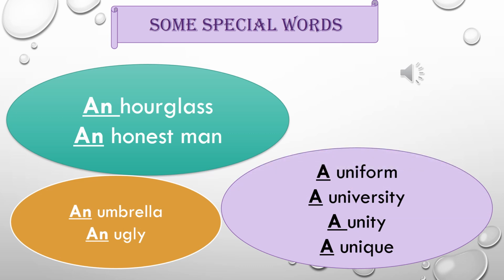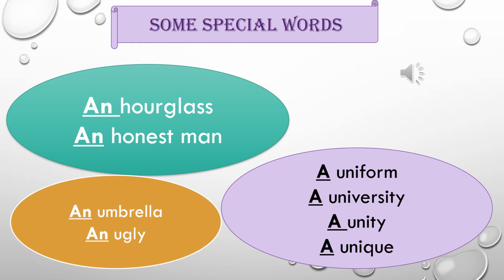Now we are going to discuss some special words. These are words which do not follow the normal rules applied to other words. For example, an hourglass, an honest man. Hourglass and honest both start with the letter H, and H is a consonant.